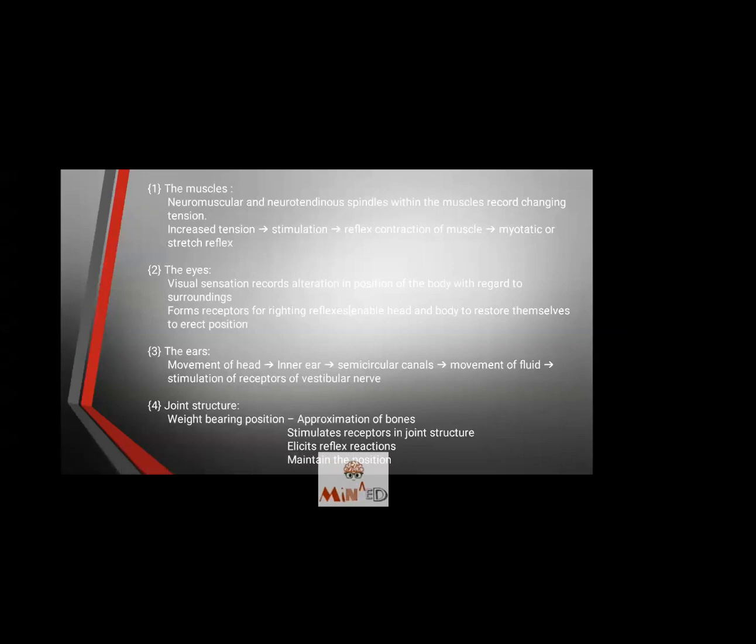So whenever there is a movement of the head, the movement of the fluid will occur. Where is this fluid? In the semicircular canals which are inside the inner ear. That stimulation from the movement of the head will be a stimulus to stimulate the receptors of the vestibular nerve. So the body will know that it is not in an upright posture. Fourth is the joint structure.